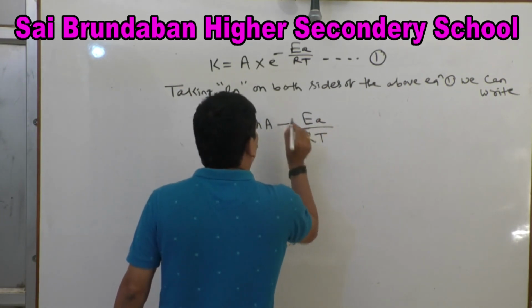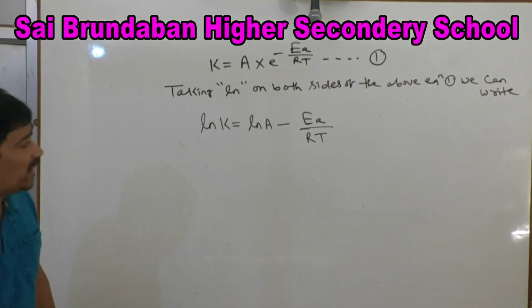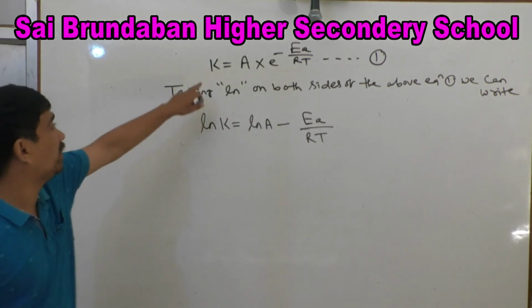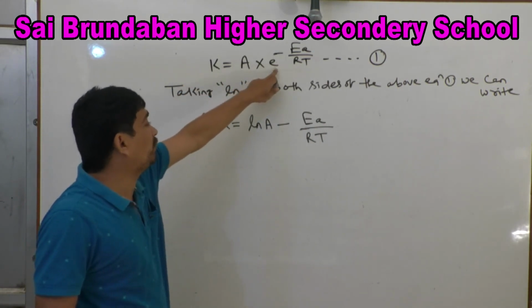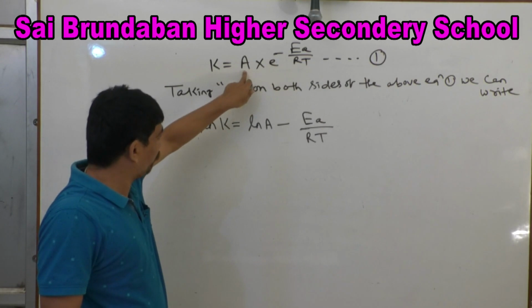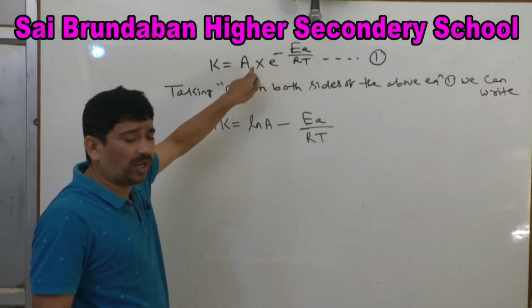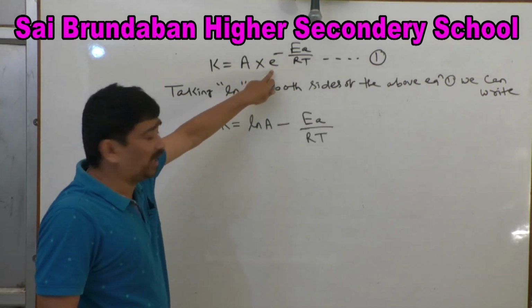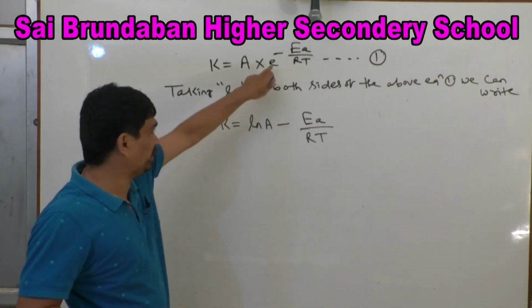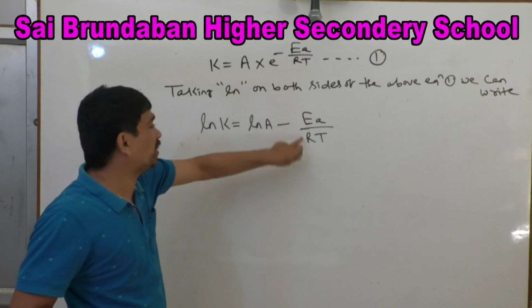ln k = ln A − Ea/RT. Taking ln on both sides: ln k = ln(A·e^(−Ea/RT)). We know ln(A·B) = ln A + ln B. ln and e are inverse of each other, so that will cancel, and the remaining term is −Ea/RT.